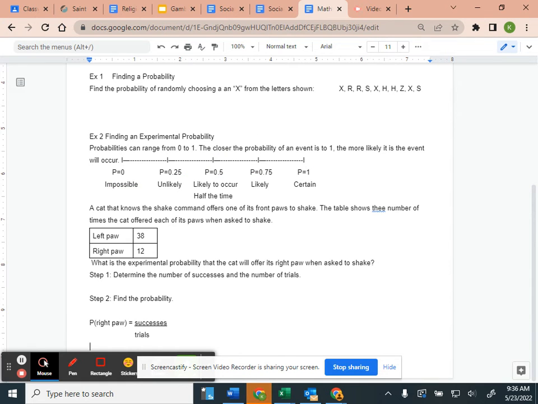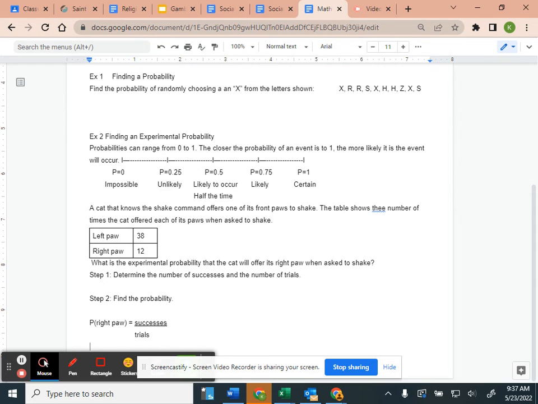All right, so let's look at our example. A cat knows the shake command and offers one of its front paws to shake. The table shows the number of times the cat offered each of its paws when asked to shake. So you held your hand out to the cat and you said shake. Sometimes the cat put out its right paw, sometimes its left paw. It put out its left paw 38 times and its right paw 12 times.